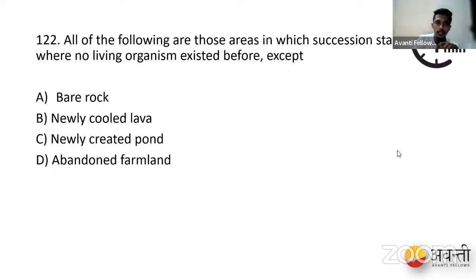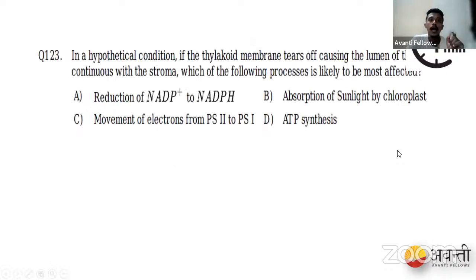So our next question is, in a hypothetical condition, if the thylakoid membranes tear off, causing contact with the stroma, which of the following processes is likely to be affected?